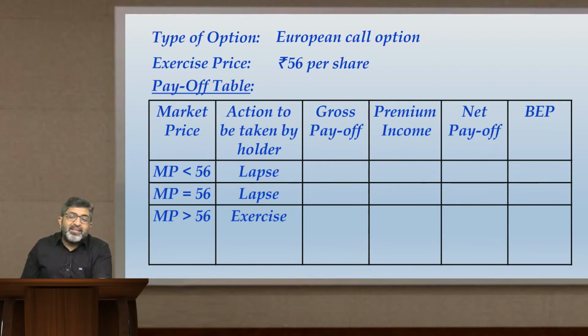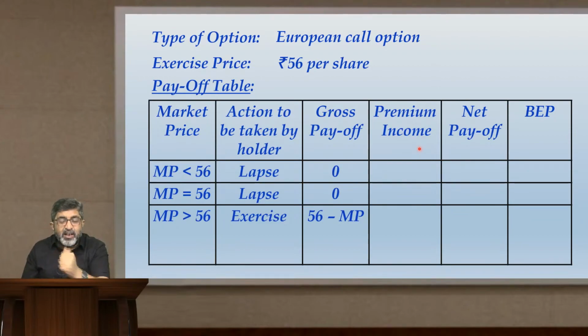So EP is basically 56 over here. So gross payoff will be 0, 0 and 56 minus MP. For the holder it was MP minus 56, for the writer it will be 56 minus MP. Notice one more line over here, premium income. Why? Because you are talking about the case of an option writer.